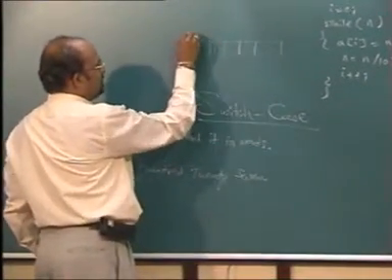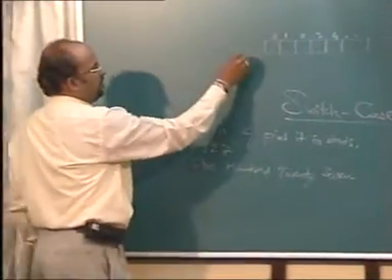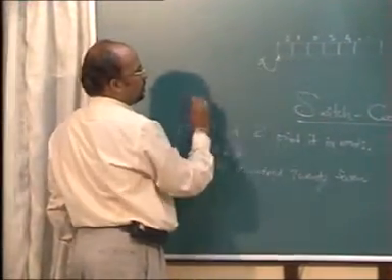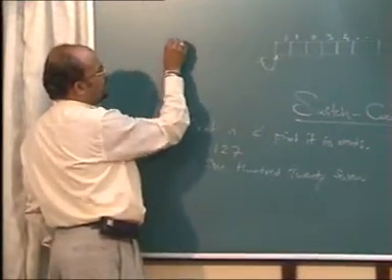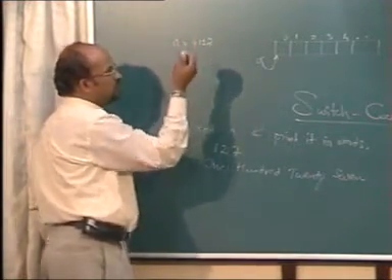So we have some array, we have a number n, say 4 1 2 7.